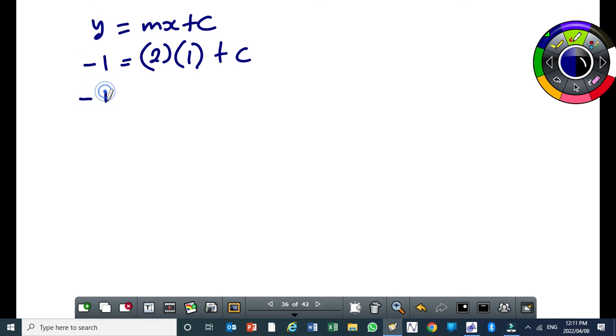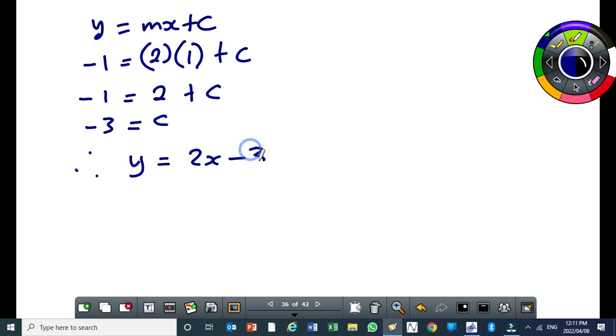So this will give us minus 1 equals 2 plus c. We take the 2 to the left, we get minus 3 equals c. Therefore, the equation of the tangent will be y equals 2x minus 3. This will be the equation of that tangent. So how many marks is that? Well, for the equation of the tangent, it could be 4 marks.